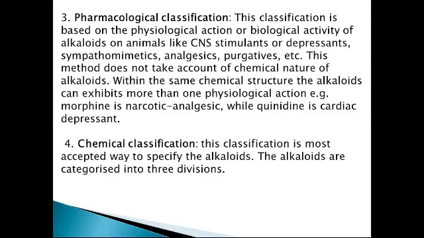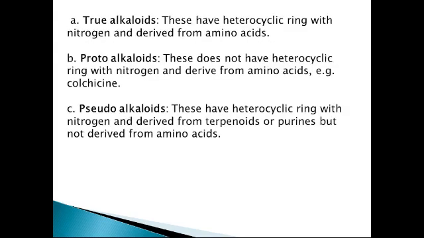Next one is chemical classification. This classification is the most accepted way to specify the alkaloids. Alkaloids are categorized into three divisions. So the most accepted classification of alkaloid is chemical classification of alkaloid.